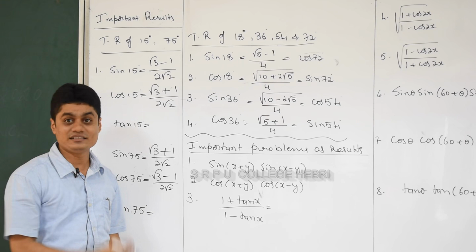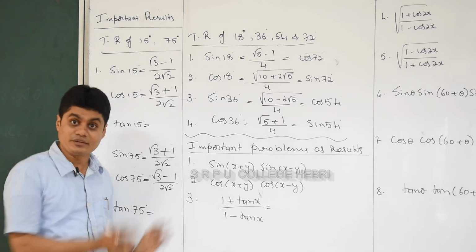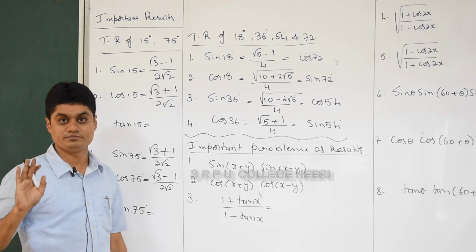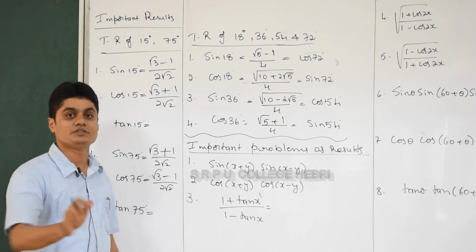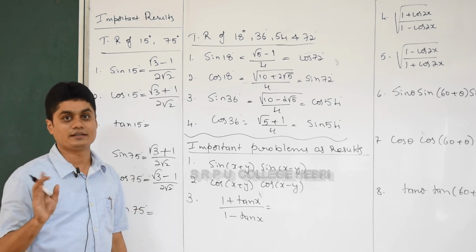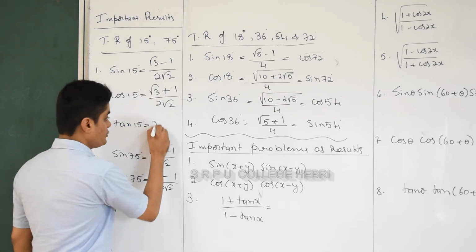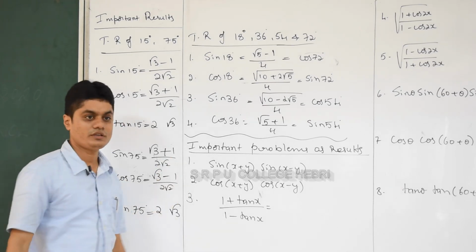Easily you can remember. No need to memorize by rote. Use this logic, even in the entrance exam. So remember the numbers, recall the formula, and there is no sign confusion. Instead of memorizing and recalling something random, just use this logic, and you will get the number perfectly. Got it? Now for tan. What are the numbers for tan? 2 and root 3. You have to decide the sign.